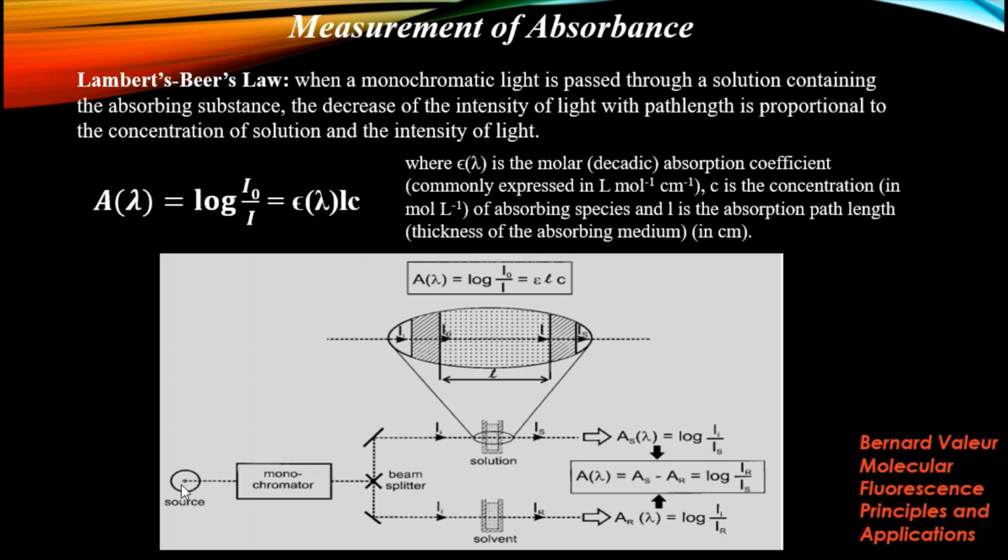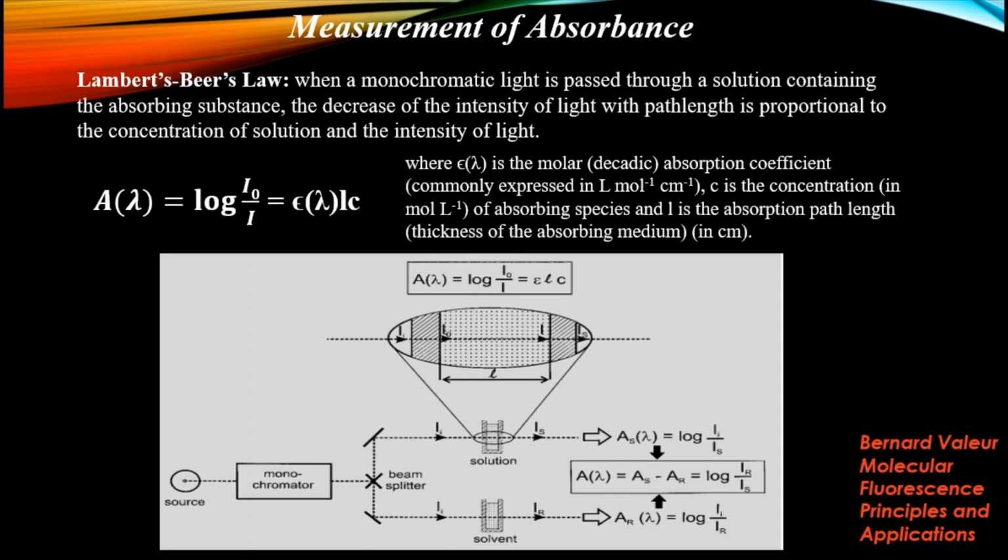Here is a typical schematic diagram of a spectrophotometer where we measure the absorbance value. There is a source of light. The light goes through the monochromator. The monochromator converts multicolor light to a single wavelength.